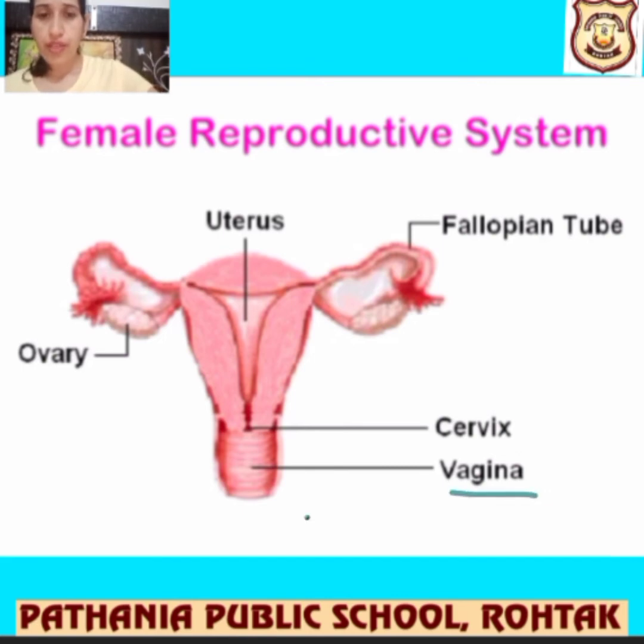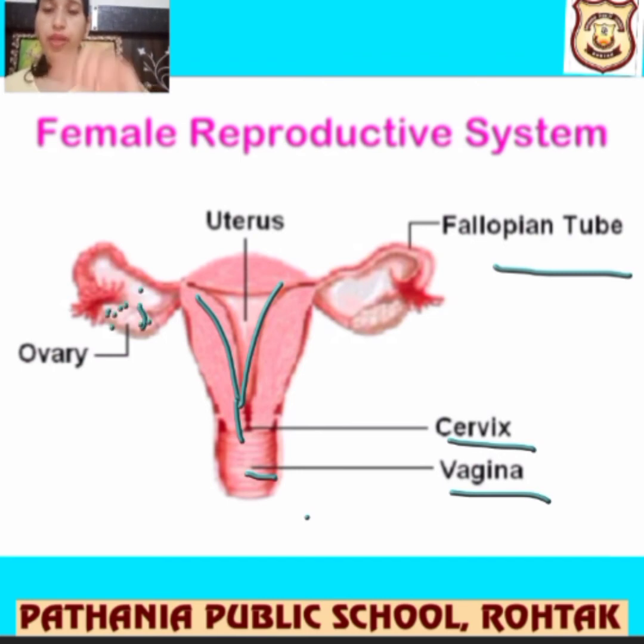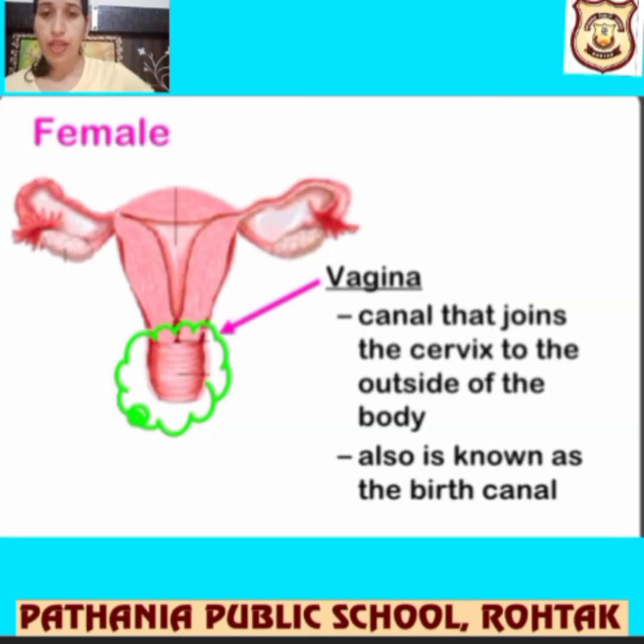This is the vagina, over here, this part. This is the cervix, this step. And then this is the fallopian tubules. These are lots of finger-like projections. This is the uterus. It's somewhat V-like in shape. And here the ovaries are present. Right? Many eggs are present there in the ovaries. Okay. Let's talk about the functions one by one.